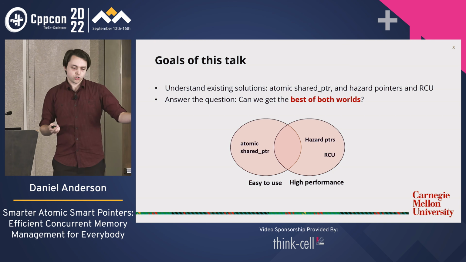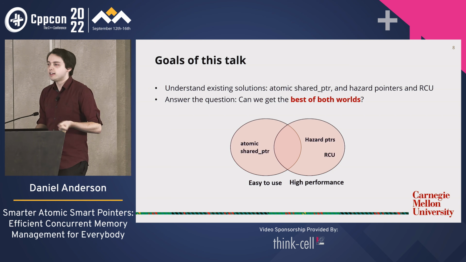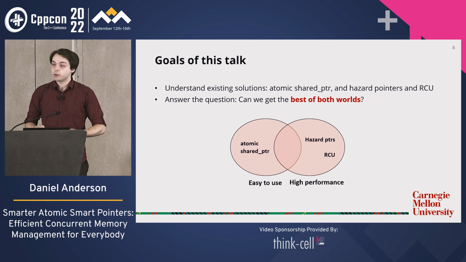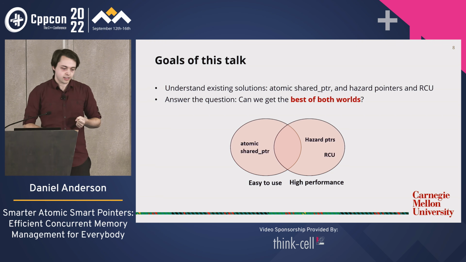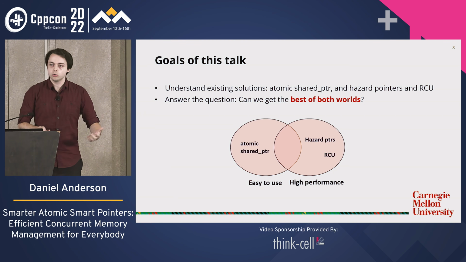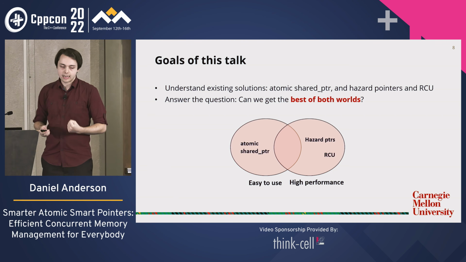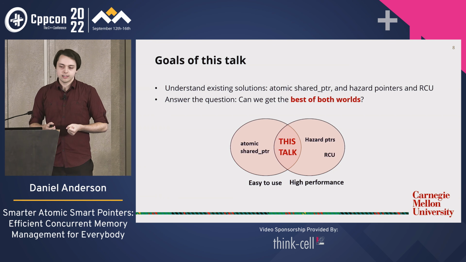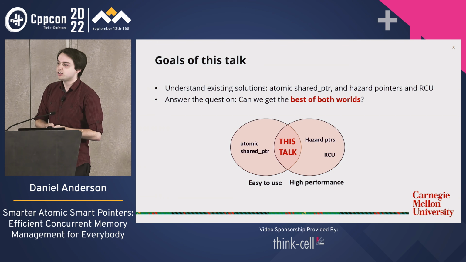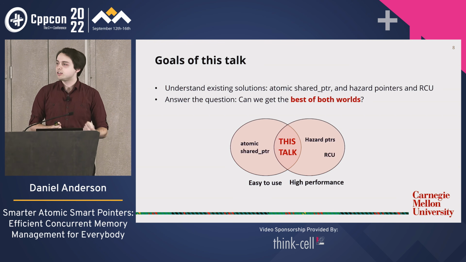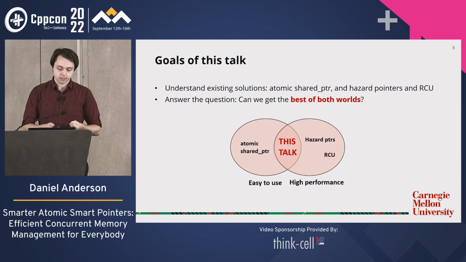So we're going to look at atomic shared pointer and say, geez, those look great. They're easy to use. They have a nice API, but they're kind of slow. And then we're going to look at hazard pointers and RCU and say, ooh, these are nice, they're really high performance, but they're not so easy to use. They are advanced level techniques. And in the middle, I'm going to try to convince you that we can in fact make something that is the best of both worlds, easy to use and high performance.